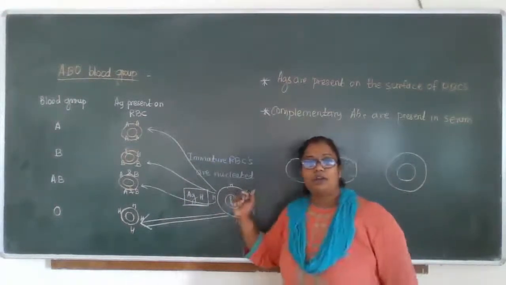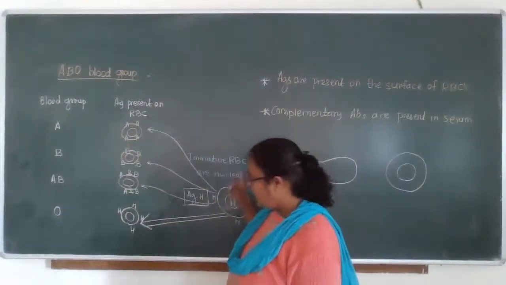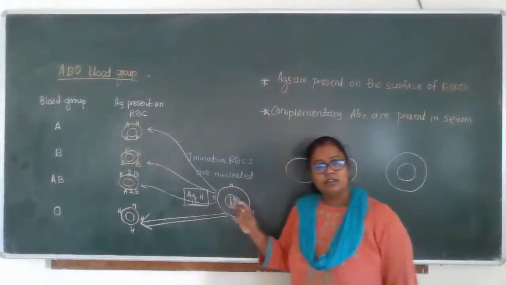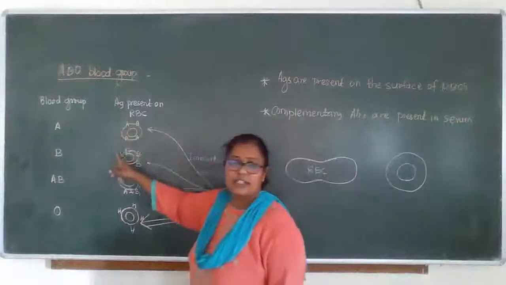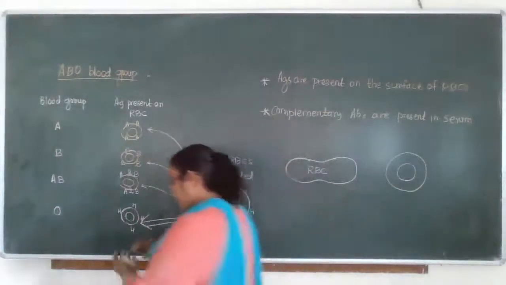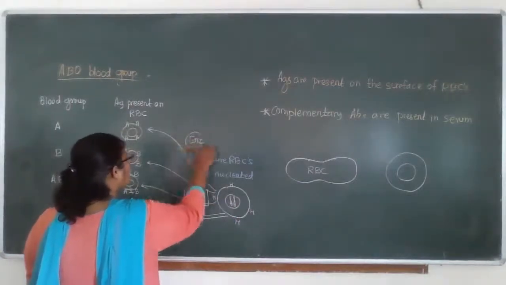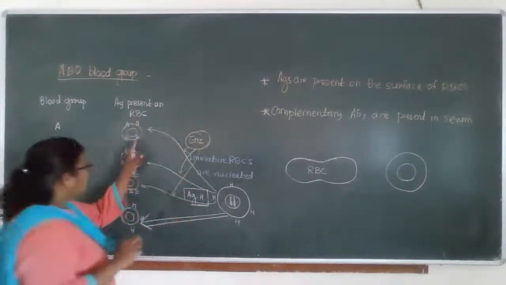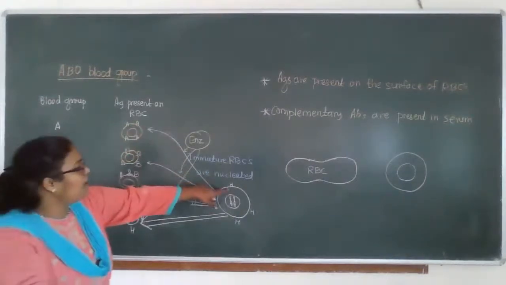But according to the person or the blood group, the enzyme secretion differs. On chromosome number 9, different enzymes get secreted, and because of various enzymes working, the surface antigen gets changed from H antigen.